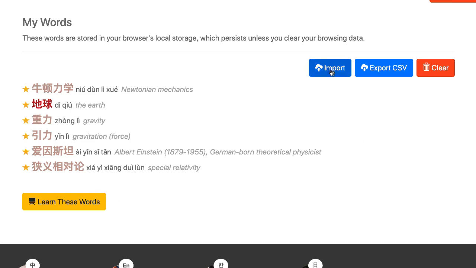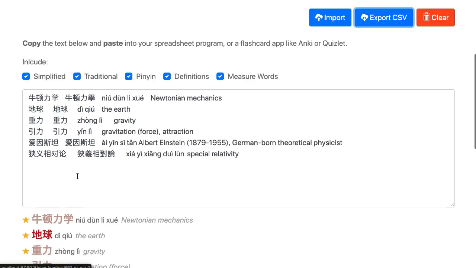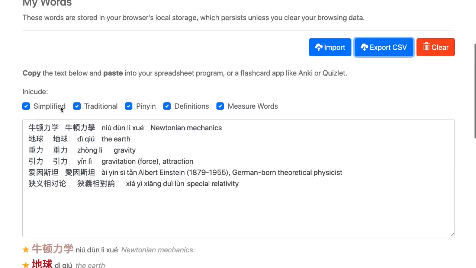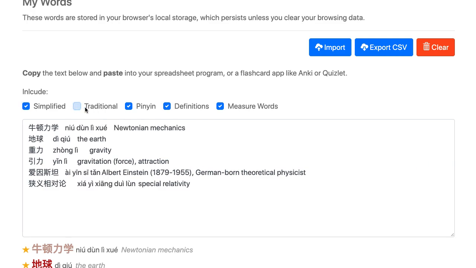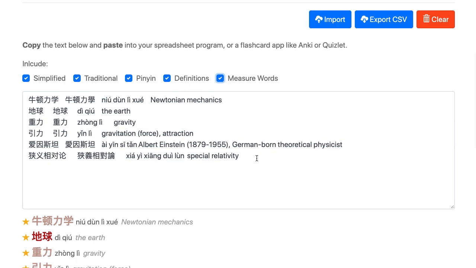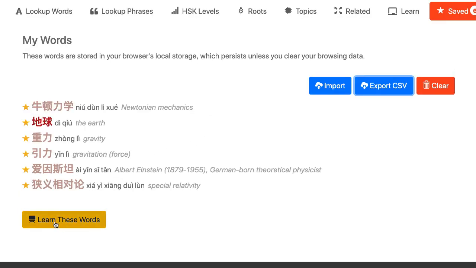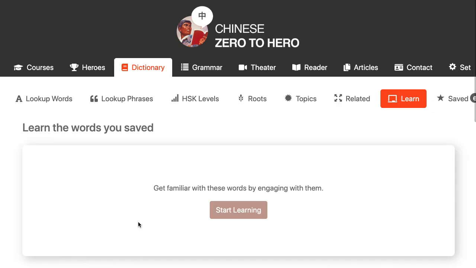You can export this word list as a CSV. You can toggle which fields you want to export. For example, you can turn on and off these fields, and then you can just copy paste this to, for example, Anki or Quizlet or Memrise, etc. You can do whatever you want with this. Or you can use our Learn These Words feature, which is very special.